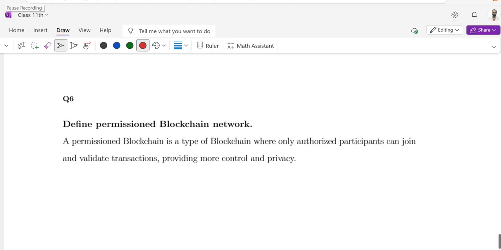Question number 6. Define permissioned blockchain network. A permissioned blockchain is a type of blockchain where only authorized participants can join and validate transactions, providing more control and privacy.